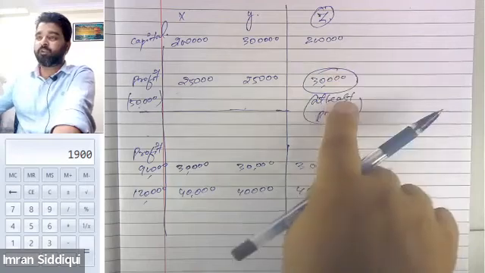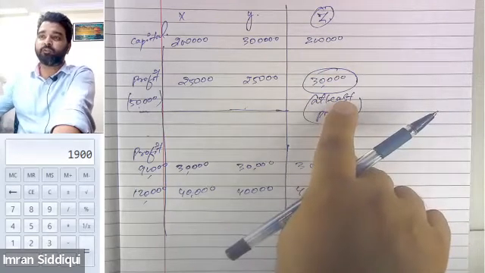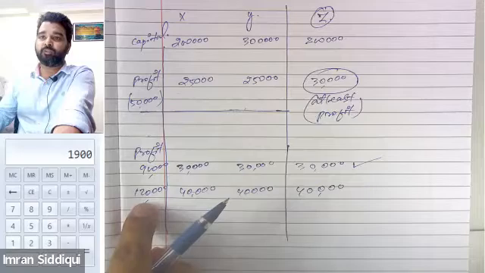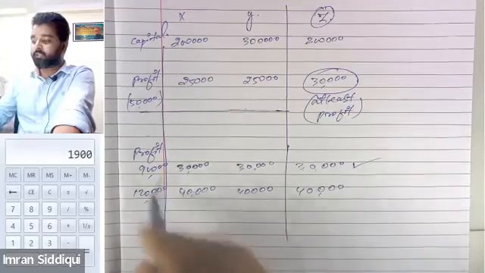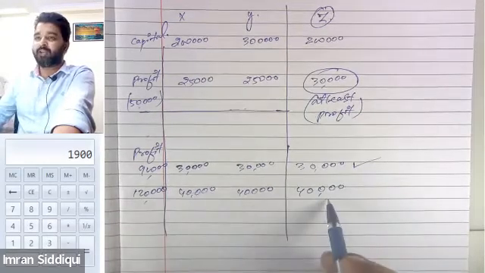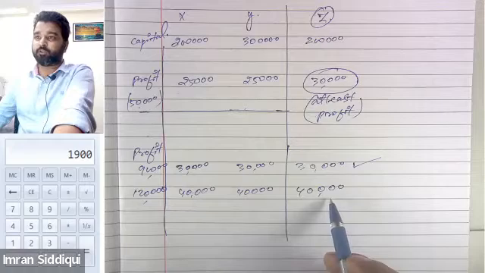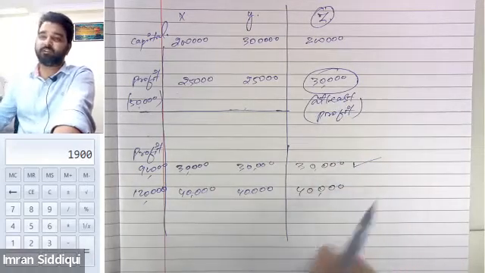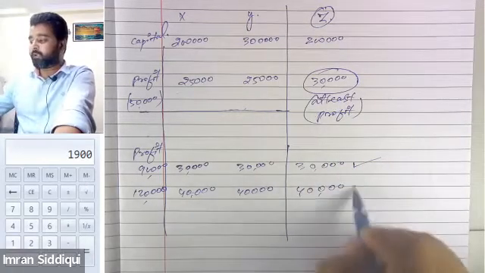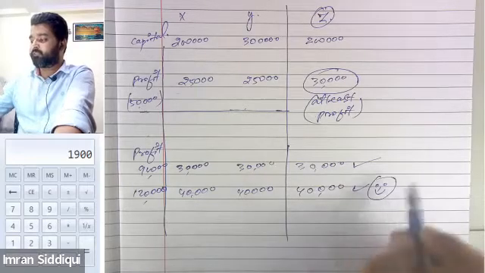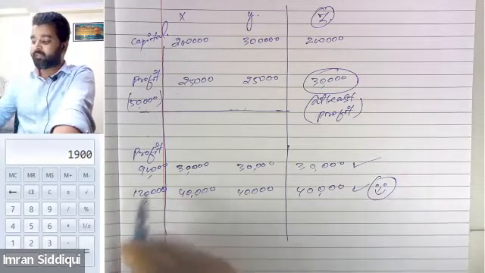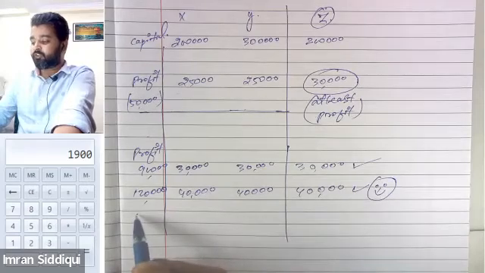Since Mr. Z was only guaranteed 30,000, but since the firm managed to generate 1,20,000 as the profit, therefore he is getting 40,000 as his share in the business. So he was guaranteed for only 30,000, getting 40,000. Is this clear? Yes. He will be more than happy this time. Will he have any objection? Answer is no.